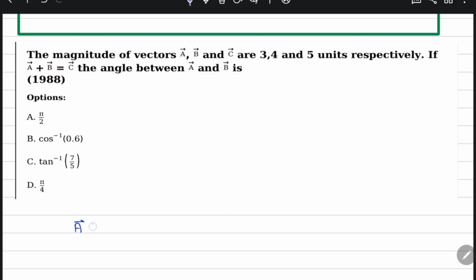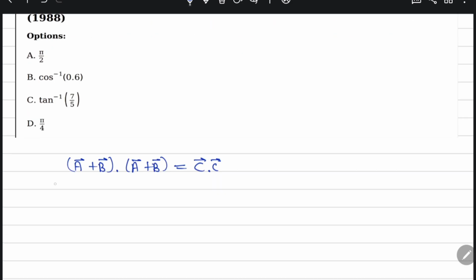A vector plus B vector. I take the dot product of (A vector plus B vector) with itself, which equals C vector dot C vector. That comes out to be A square plus B square plus 2AB cos theta, which equals C square.